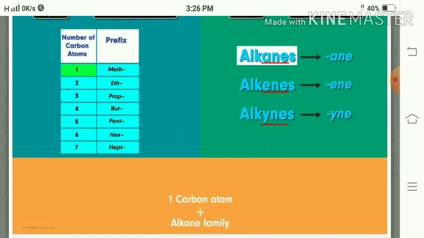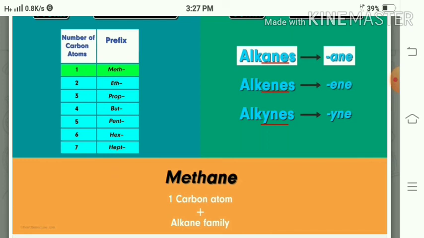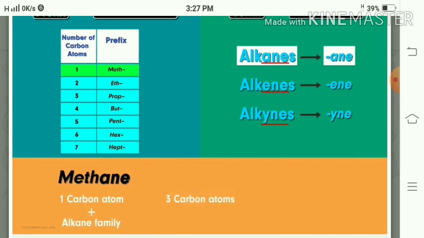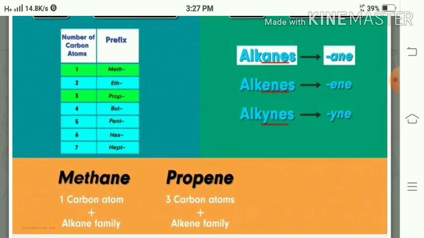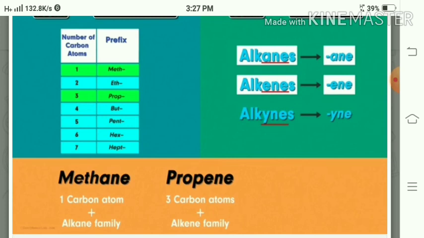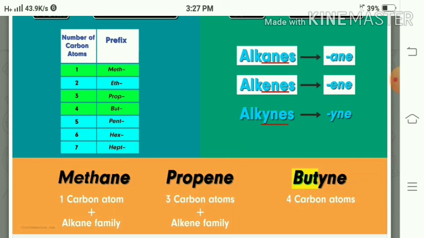Here, one carbon atom plus alkane family, we write the name of the compound as methane. 3 carbon atoms plus alkene family, then prop and ENE, that is propene. If we take another compound according to the number of carbon atoms, but means 4 carbon and YNE means triple bond.